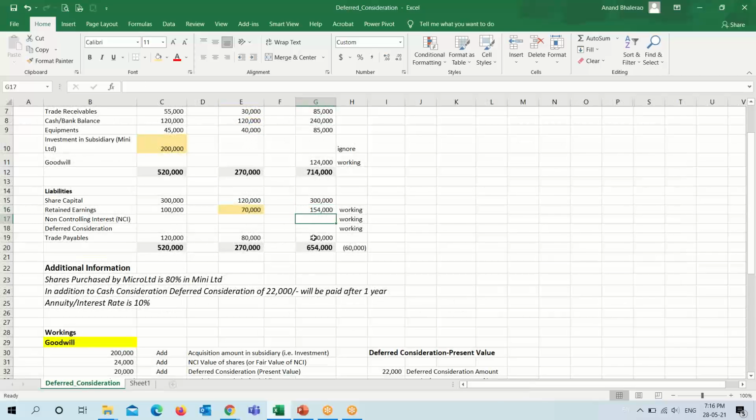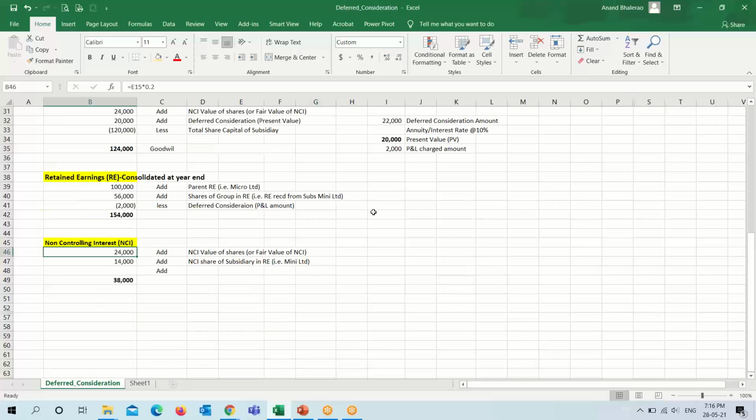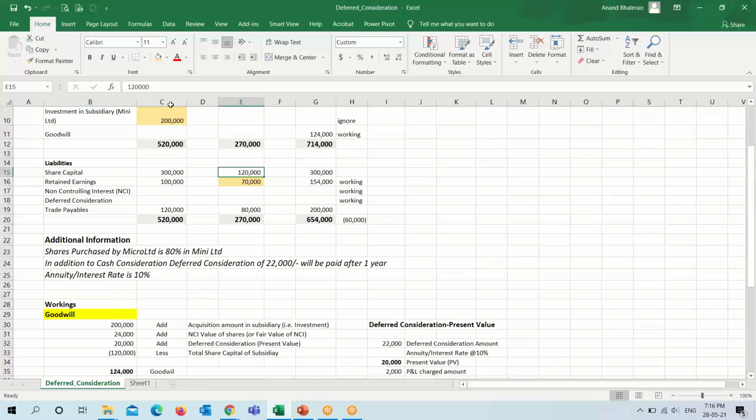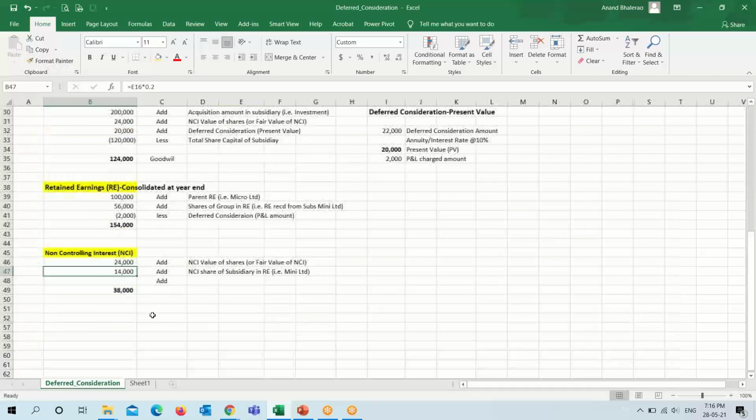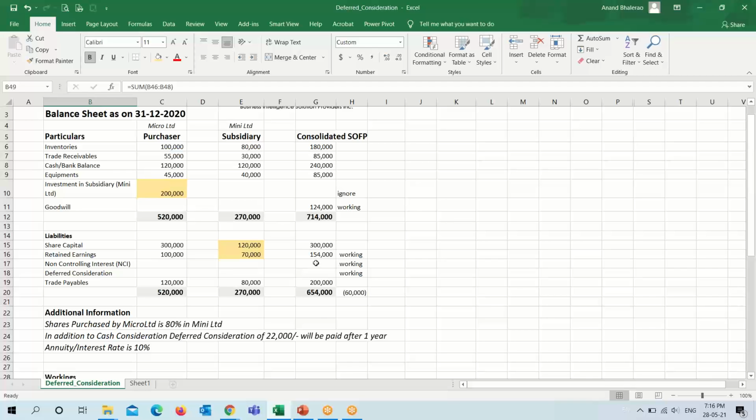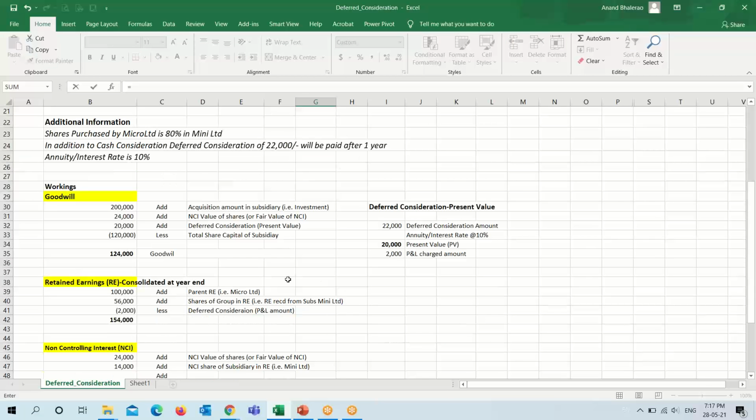Similarly, non-controlling interest means the shares belonging to other shareholders, that is, other than the subsidiary or group shares. The total share value is 1,20,000, so 20% of it is 24,000. So it will be the non-controlling value of shares. Similarly, for retained earnings, out of 70,000, 20% will come here. It comes to 14,000, and the total non-controlling interest amount is 38,000.